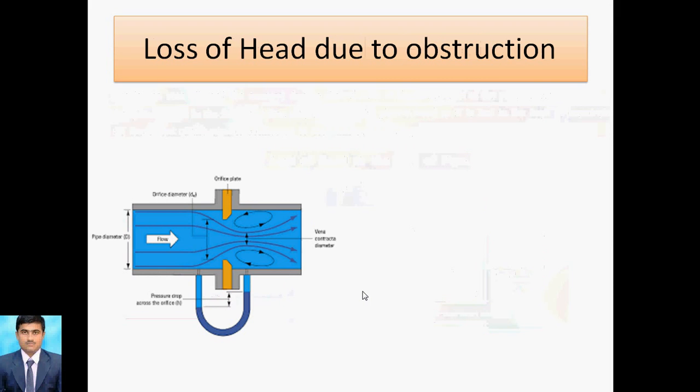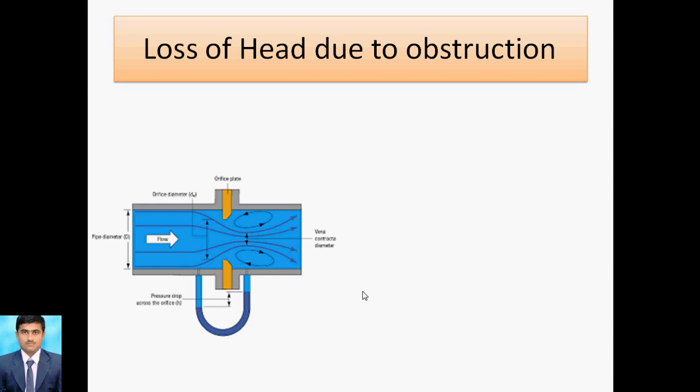Okay, then next, loss of head due to obstruction. Obstruction is nothing but an obstacle. As we know, the obstacle causes flow disturbance, and that flow disturbance is coming from section 1 side to section 2, right? Here we are considering the orifice plate. We are placing the orifice plate in the pipe and the liquid flows from one end to the second end.